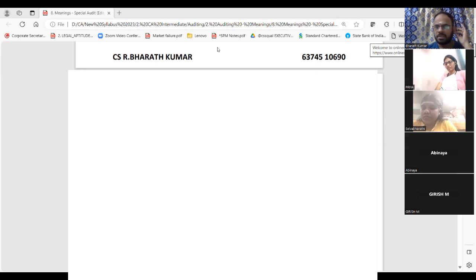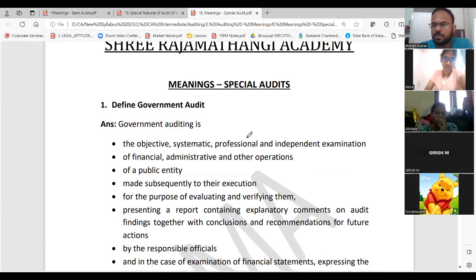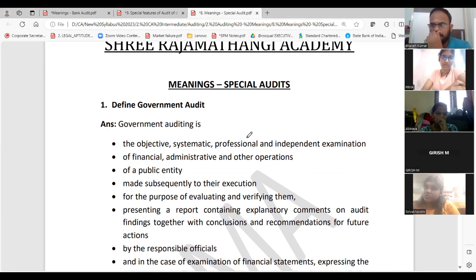We are now in government audit. What is government audit? First question, you tell me. Generally for a company, who will do the audit? We will do the audit. Who are we? We are all chartered accountants. Practicing chartered accountants will do the audit as statutory auditor.